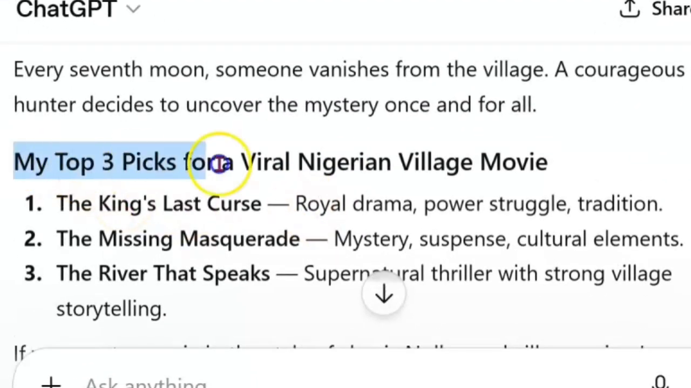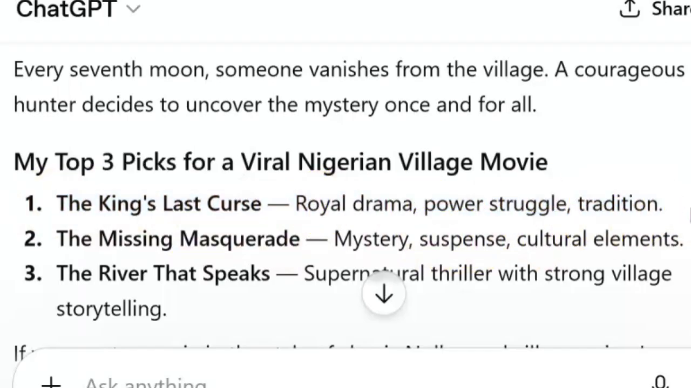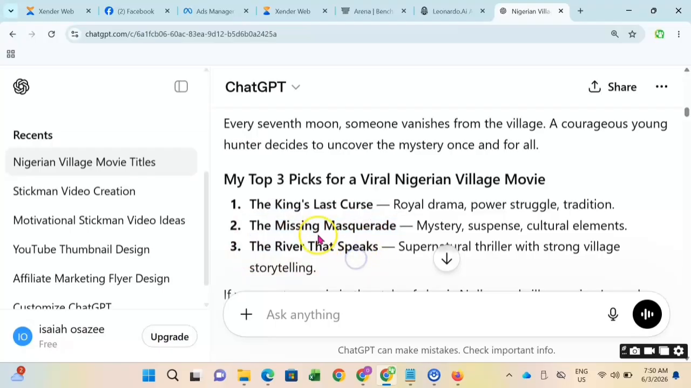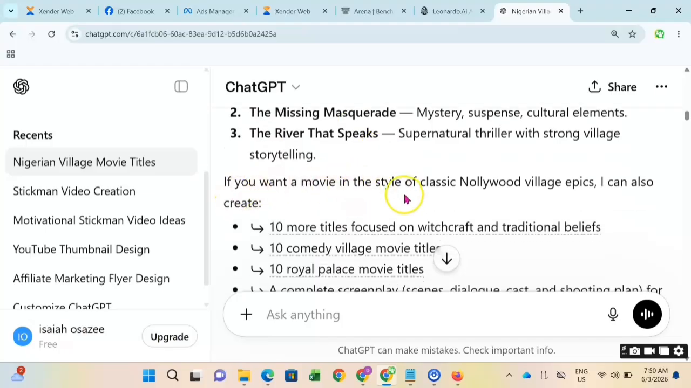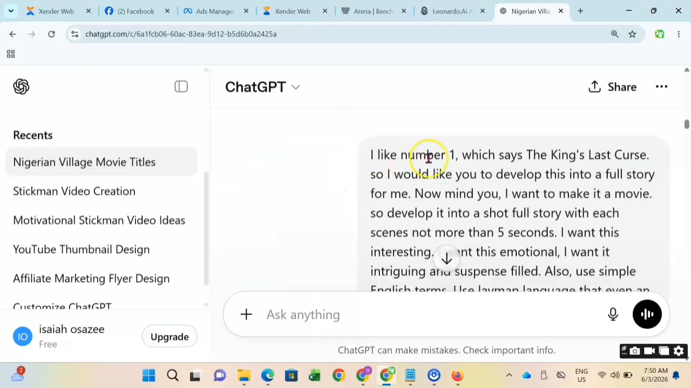Now, here are ChatGPT's top 3 picks for a viral Nigerian village movie. You can see The King's Last Curse is number 1. That's the one I said I want to use. You can see that it even suggested it because it is a royal drama. It has to do with power and struggle, and it actually reveals things about our identity as Africans and Nigerians. So I guess that's why it picked that one. So here's what I'm going to say now.